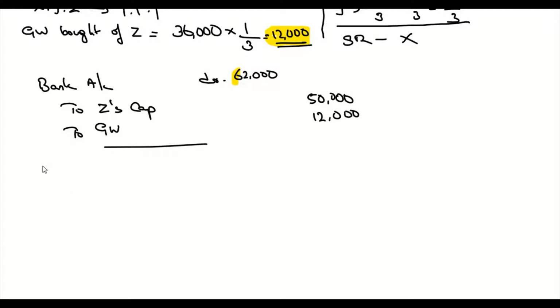Then we have this goodwill that is brought by Z, which has to be given to the sacrificing partners. So in this case, there is only one sacrificing partner, which is X. So goodwill, which is 12,000, is credited to X's capital, 12,000.